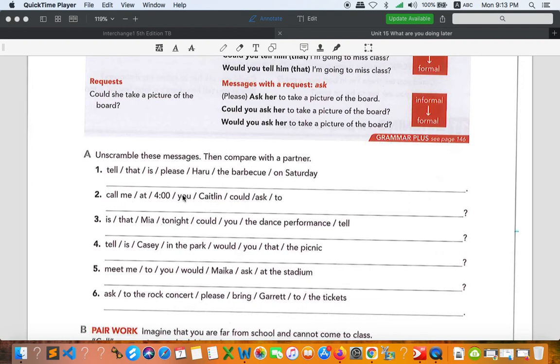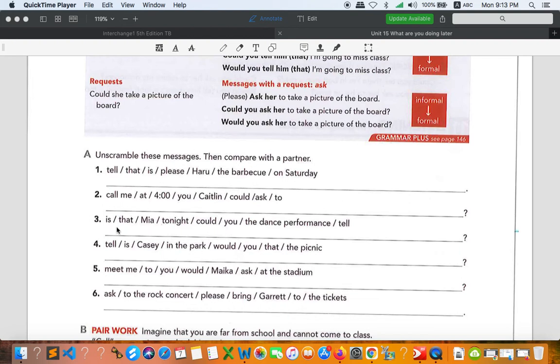Then we don't have any other thing, so we have two right here. So you can say, could you ask Kathleen to call me at 4? Okay, could you ask Kathleen to call me at 4? Hopefully you get the answer.